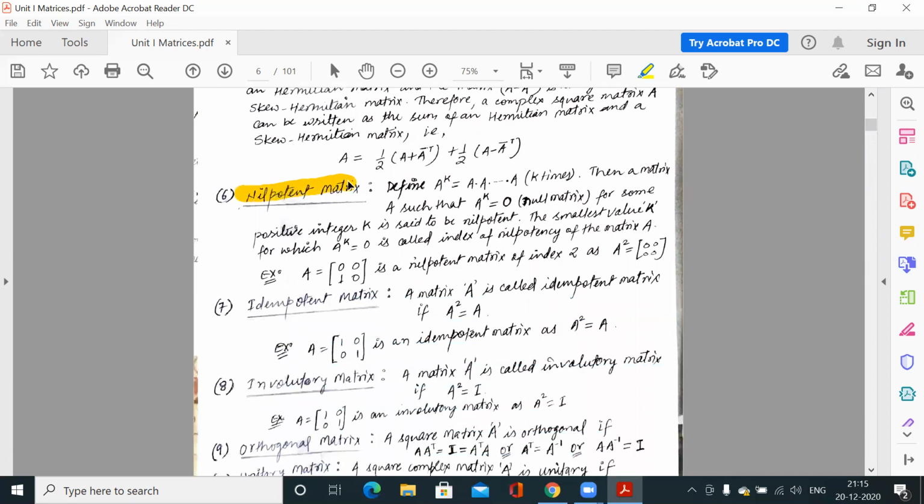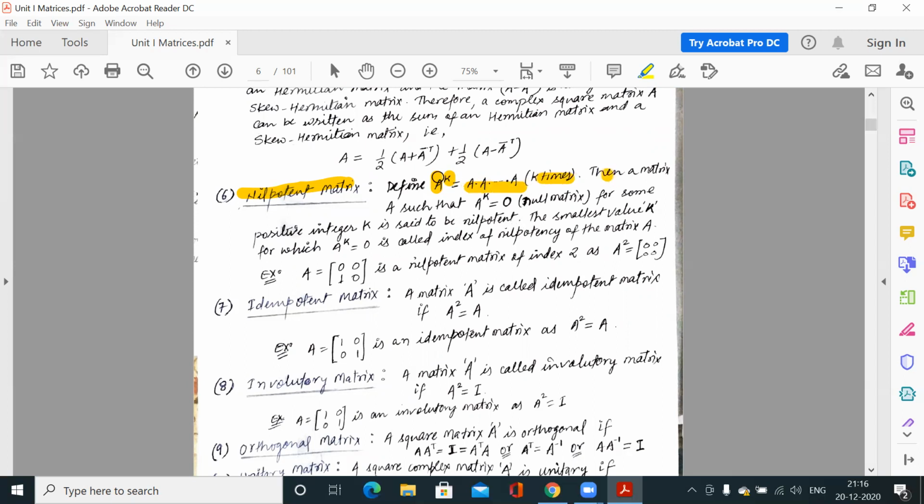Now the nilpotent matrix. For a nilpotent matrix, you need to know what A to the power k is. Suppose A is any matrix, then A to the power k means multiplying A matrices k times. So it's like A square, A into A, A cube, A into A into A. So three times we have to multiply the A matrix. Like this, we have A to the power k, multiplying A matrices k times.